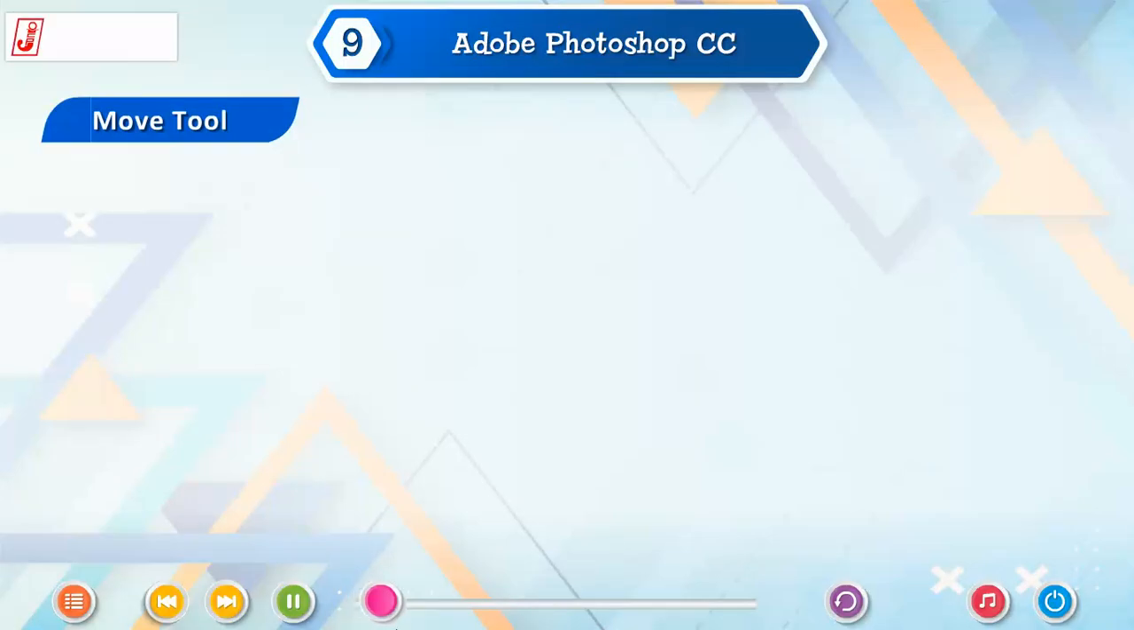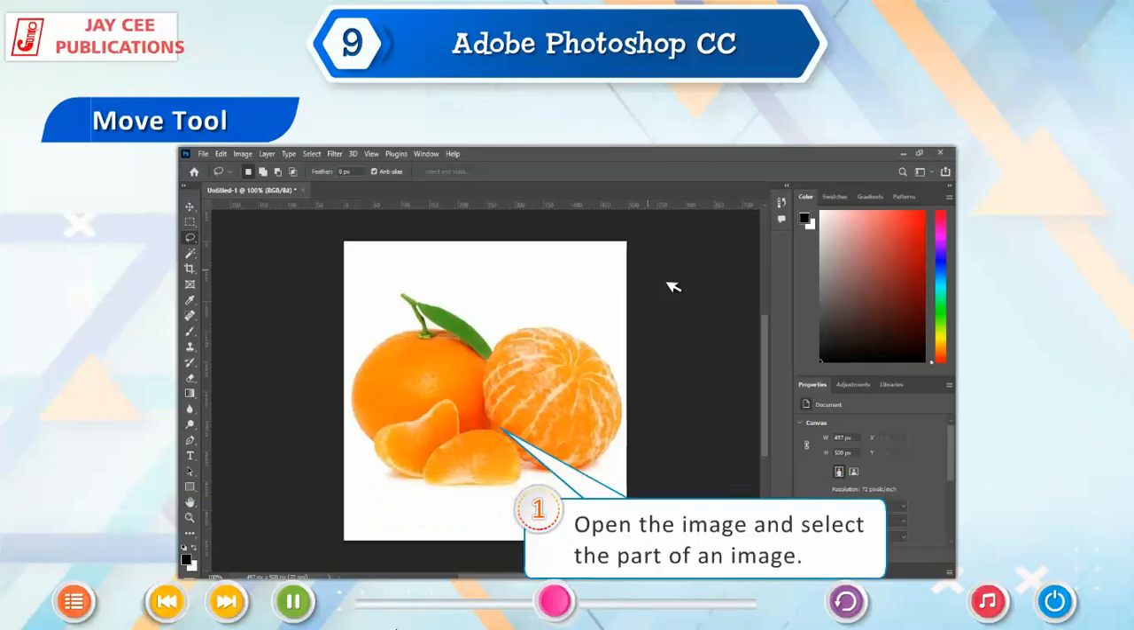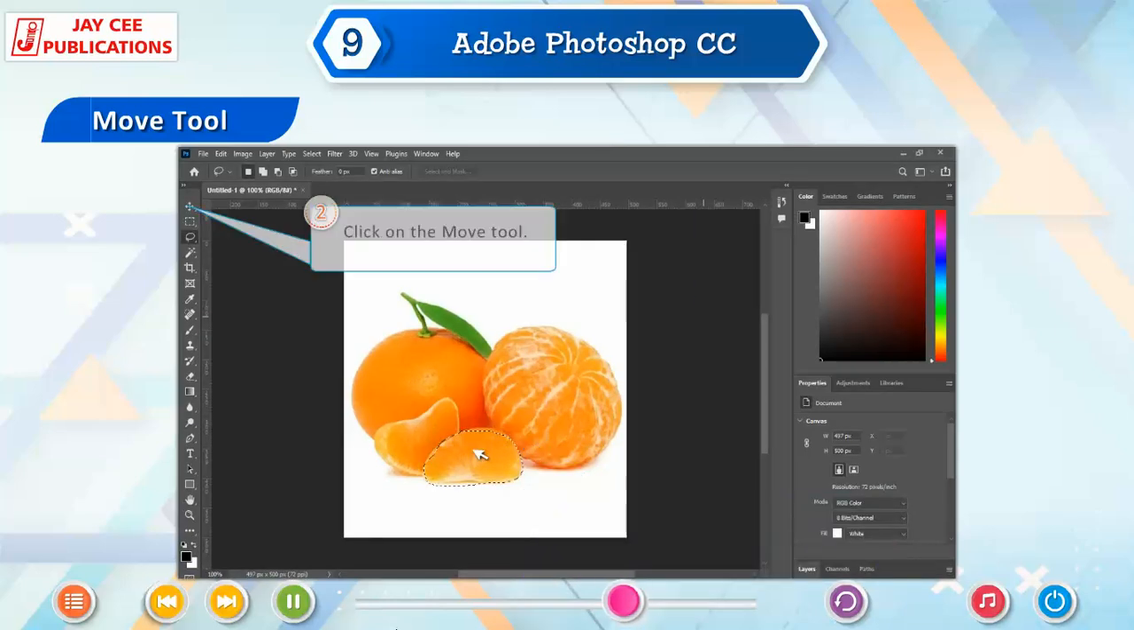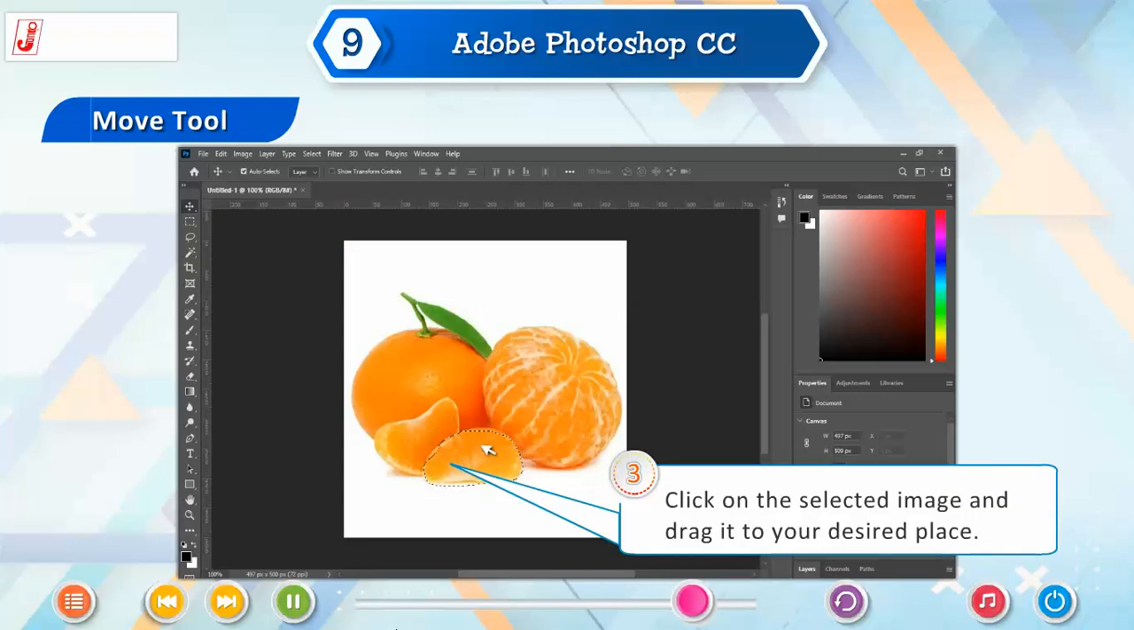Move tool. Move tool is used to move layers, selections, shapes and other objects from one place to another. Follow the given steps to move the image. 1. Open the image and select the part of an image. 2. Click on the Move tool. 3. Click on the selected image and drag it to your desired place.